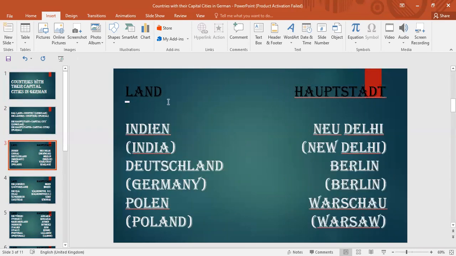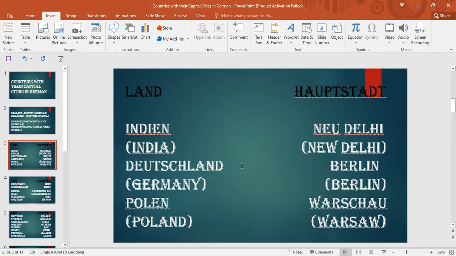On the left side you can find the countries with their English meanings, and on the right side you can find the capital cities in German with their English meanings. Okay, the first country we have is Indien. Indien is India in English. Its capital city is Neu Delhi. Please pay attention to the pronunciation and spelling here. Neu Delhi means New Delhi.